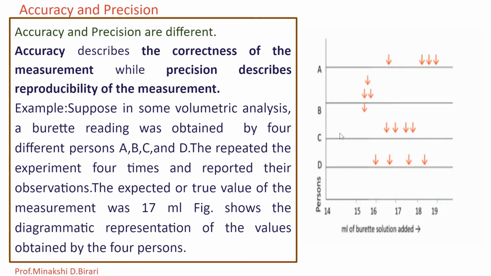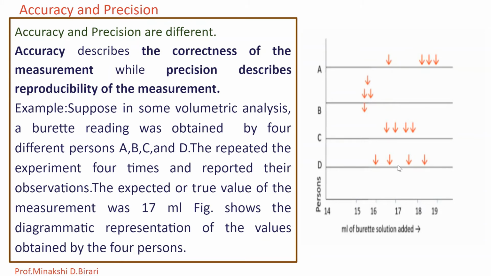Person C reported observations which are near about 17. The 4 readings are slightly less than 17 and slightly more than 17. When we observe these readings, we can say that person C has good precision and good accuracy. Next, person D reported observations.